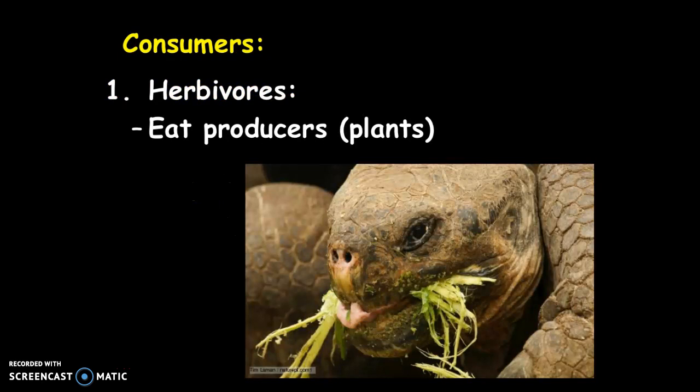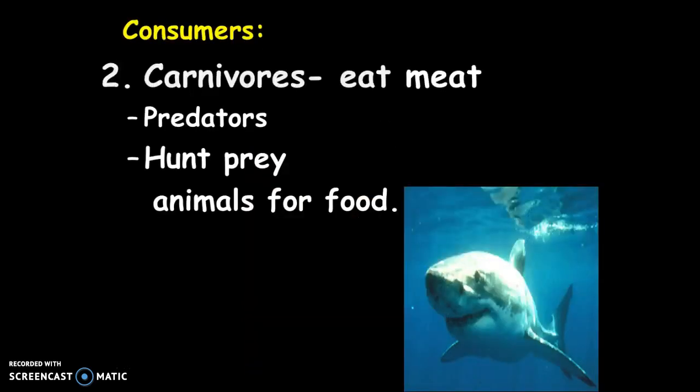When we refer to an herbivore, we are talking about a consumer that eats producers or plants, just like a tortoise. When we refer to carnivores, they are organisms that are predators that will hunt their prey for food and typically eat meat, just like great white sharks and lions.